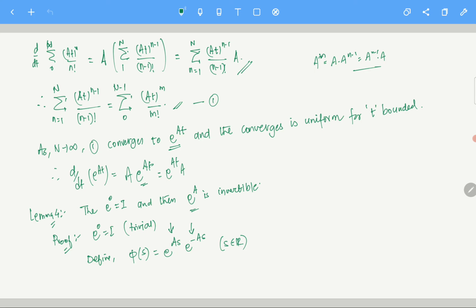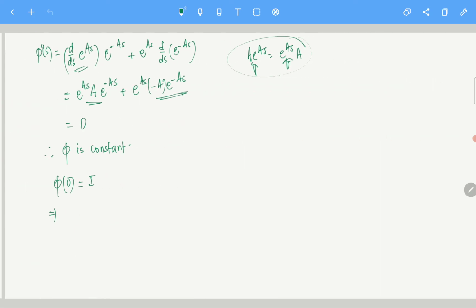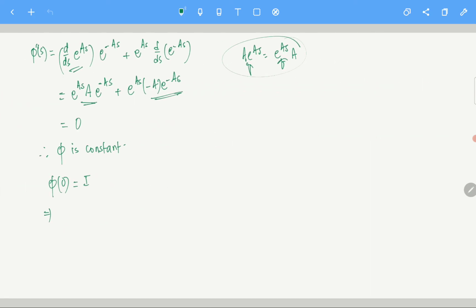So if phi of 0 is identity, that is going to give us that phi of 1 is identity. Clear? Phi is constant. So since phi of 0 is identity, phi of 1 is identity, that will give you that e power a times e power minus a equals identity.